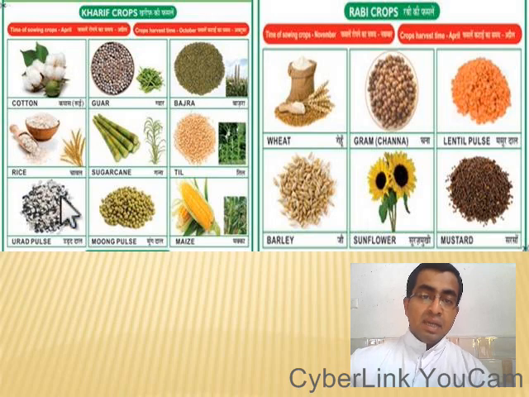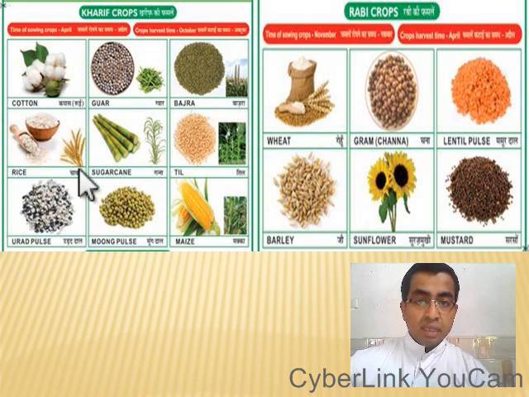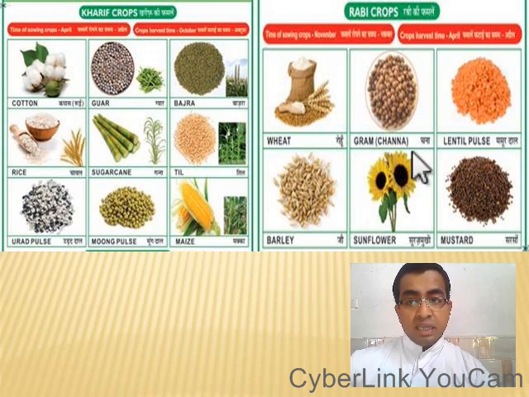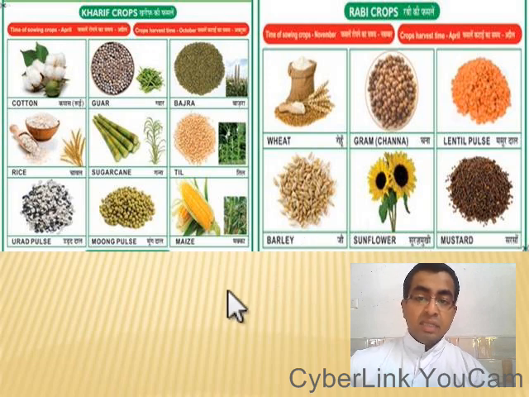See here again you can see some examples of Kharif crops and Rabi crops. Wheat, guar, bajra, rice, sugarcane, urad pulse, moong pulse, maize. These are the examples of Kharif crops. And wheat, gram, lentil pulse, barley, sunflower, mustard. All these are examples of Rabi crops.